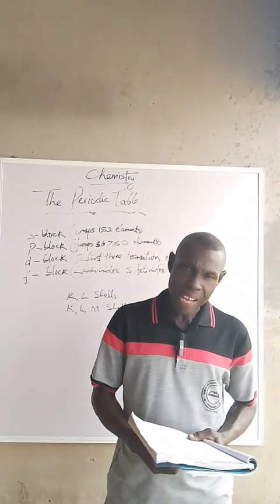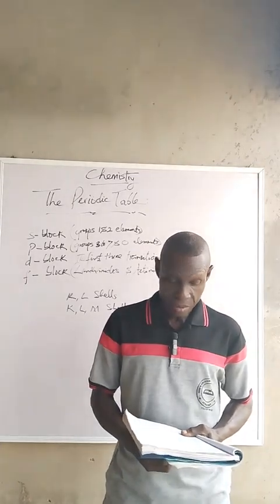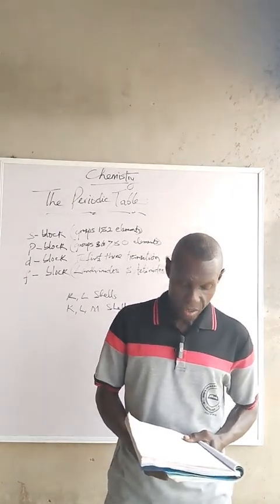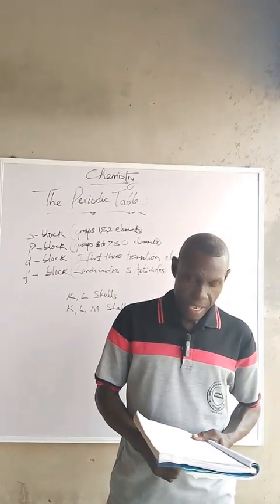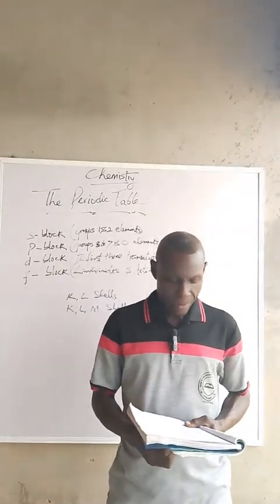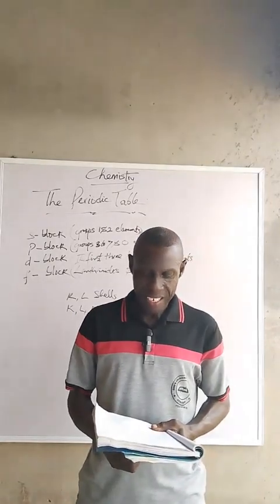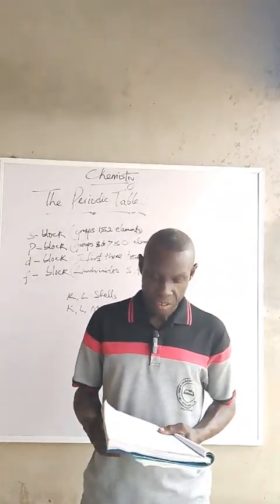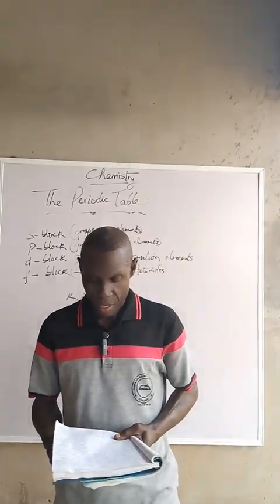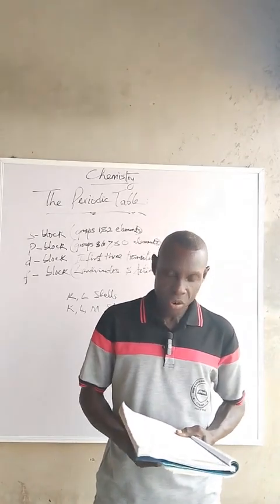The vertical groups are numbered from 1 to 7 and 0 in Roman figures. Elements in the same vertical group have the same number of electrons in their outermost shells of the atoms. That is, they have the same number of valence electrons or valency.